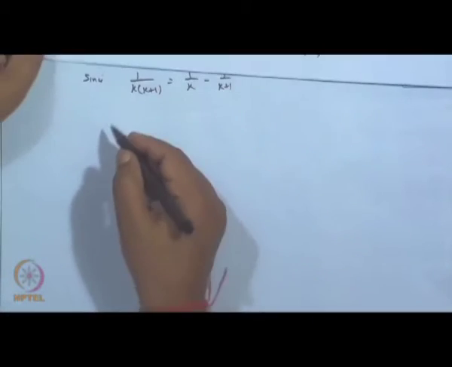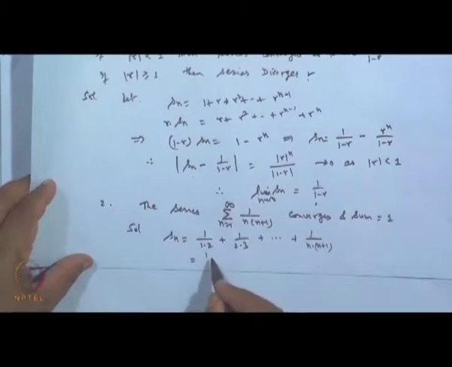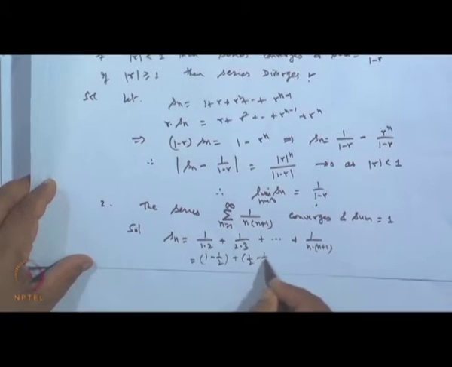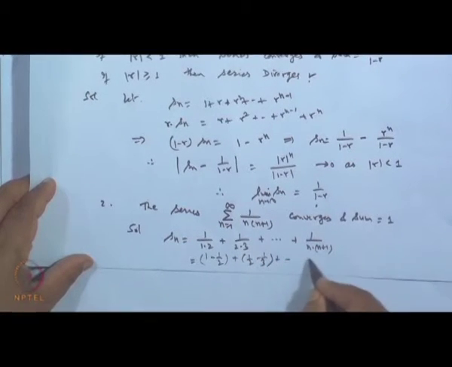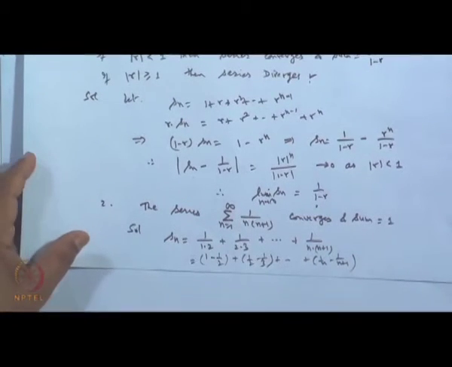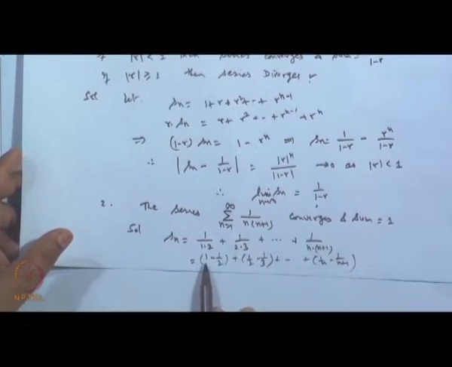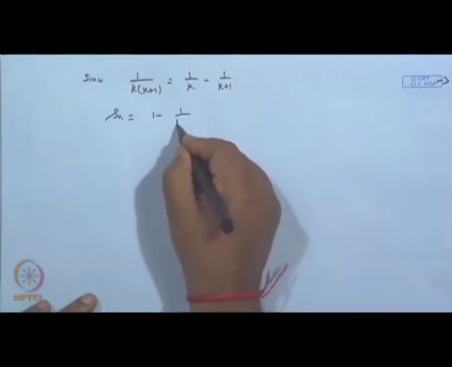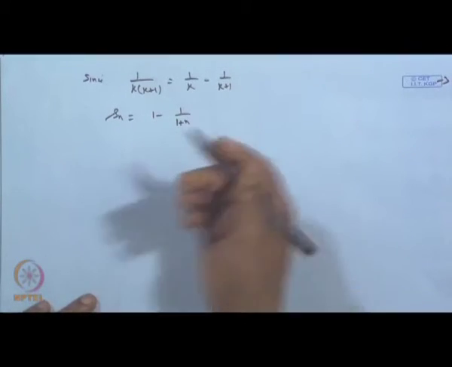So using this, each term we can put in this way, and once you put it like this, then S n becomes 1 over 1 minus 1 over 2, then 1 over 2 minus 1 over 3, like this up to 1 over n minus 1 over n plus 1. So the terms get cancelled and finally you are getting 1 minus 1 over n plus 1. So S n becomes 1 minus 1 over n plus 1.